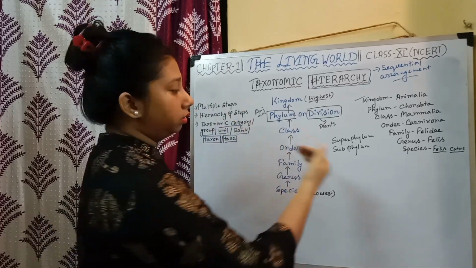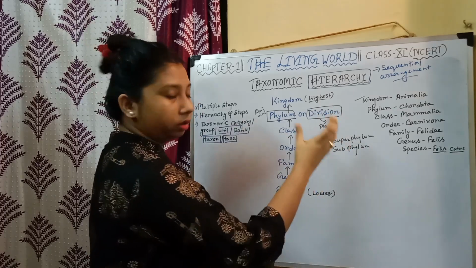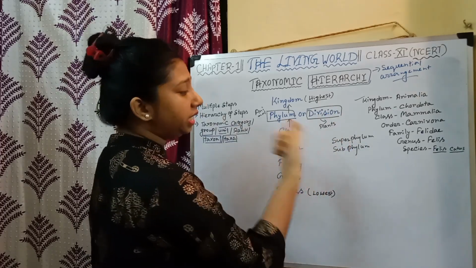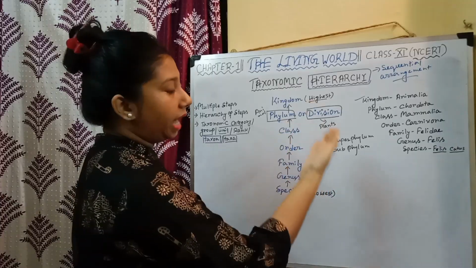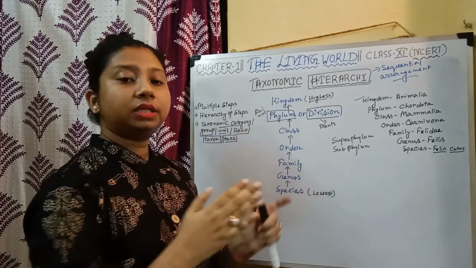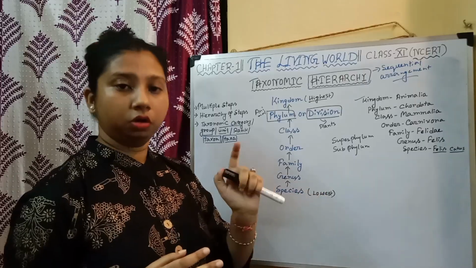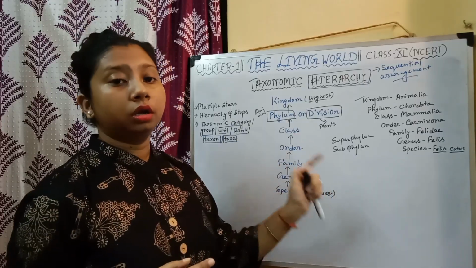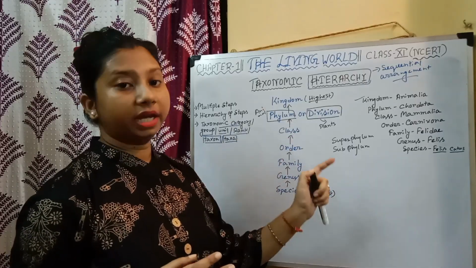We use these super and sub terms to classify an organism in more detail, but they are not mandatory or obligate categories.